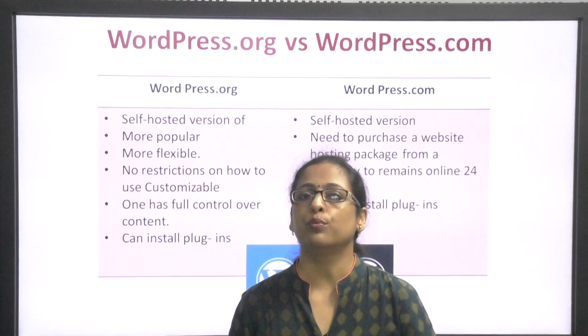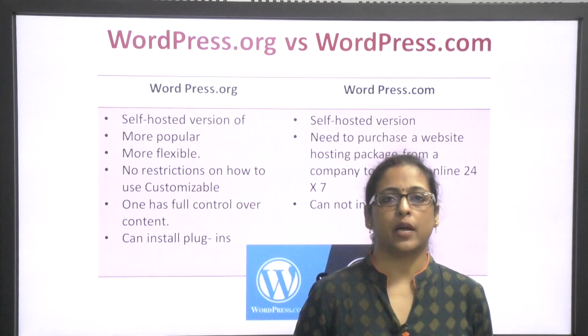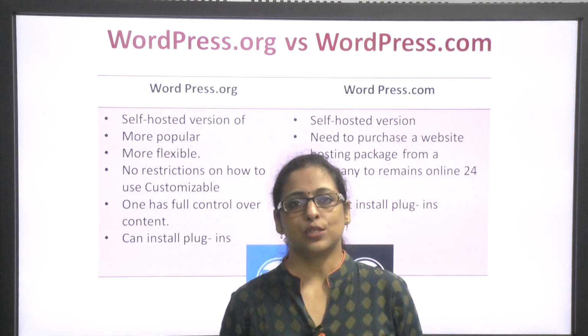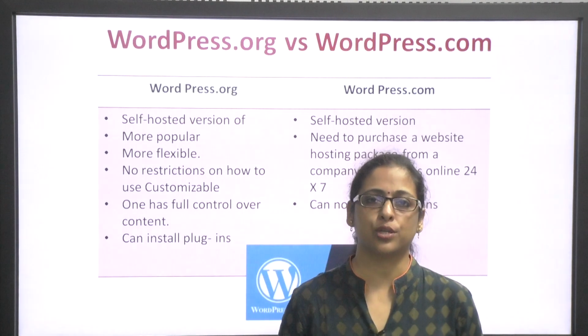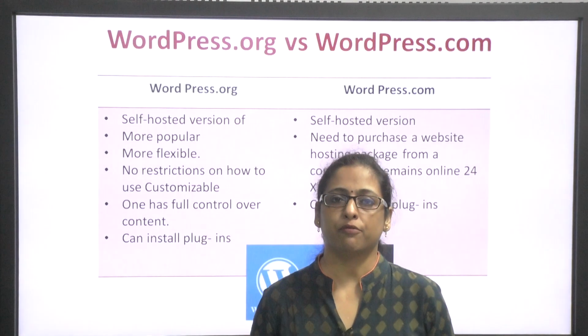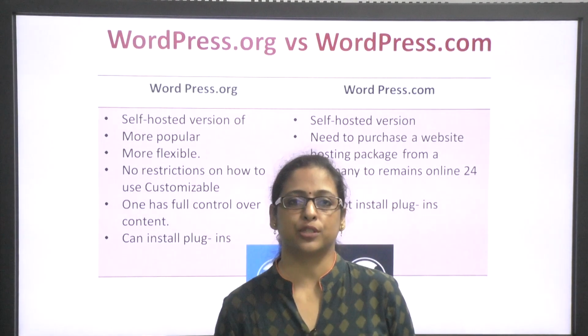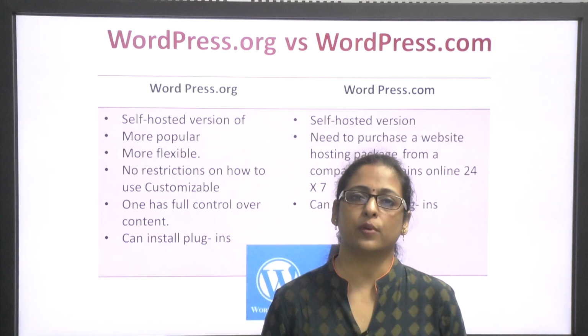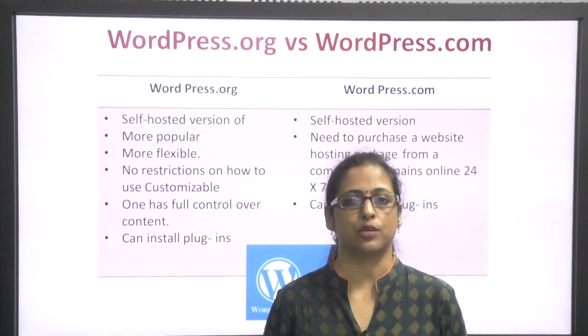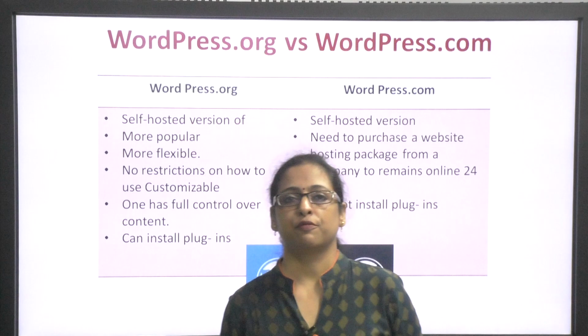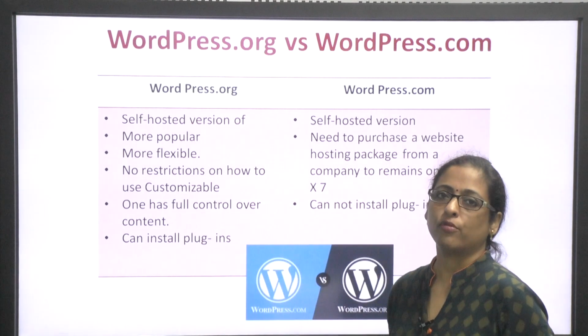WordPress comes in two versions, WordPress.org and WordPress.com. WordPress.com is basically a commercial version of WordPress in which you are required to purchase web hosting services to be accessible to your users 24/7. Besides this, there are other restrictions on WordPress.com.